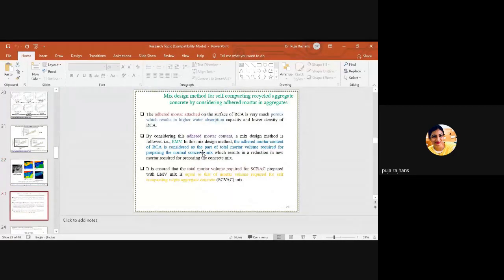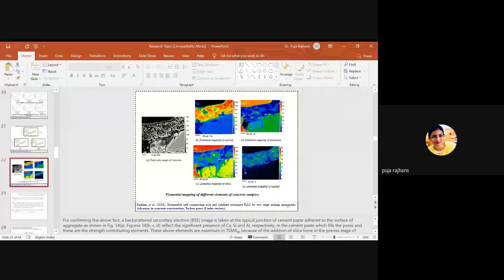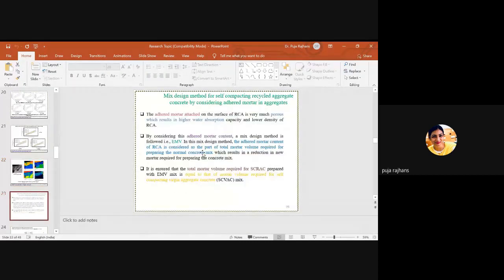Now all these results are determined by using the Nansen mix design method, by using RCA and by using the Nansen mix design method for self-compacting concrete. Now here we have the EMV, equivalent mortar volume method.